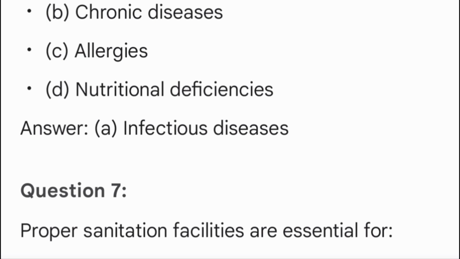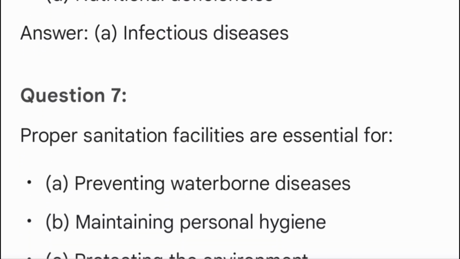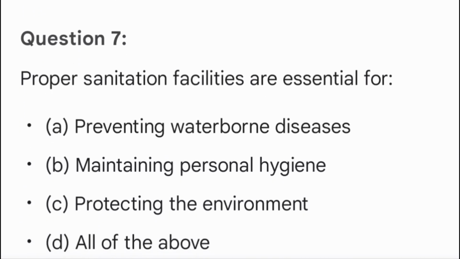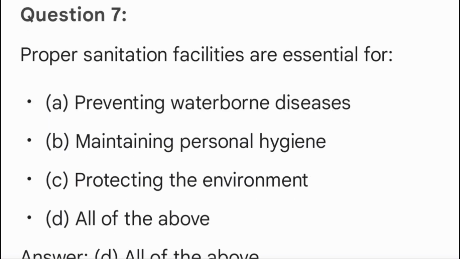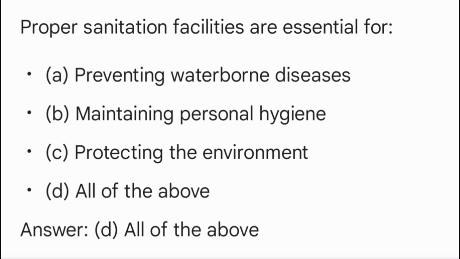Question 7. Proper sanitation facilities are essential for A. Preventing waterborne diseases. B. Maintaining personal hygiene. C. Protecting the environment. D. All of the above. Answer D. All of the above.